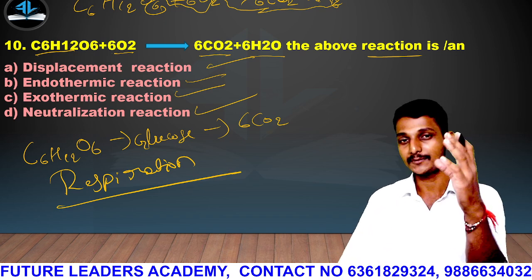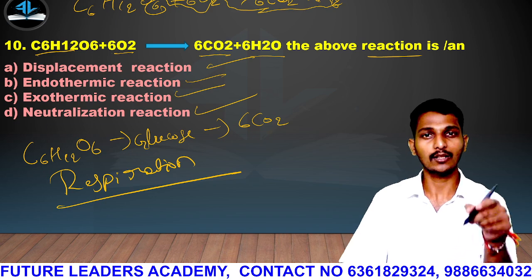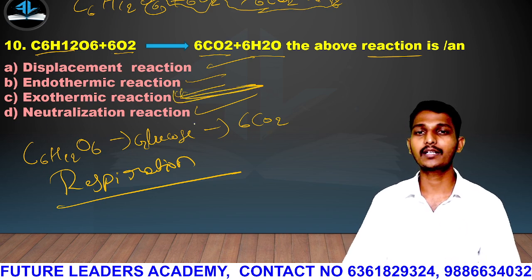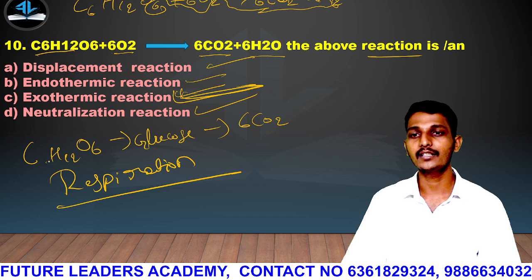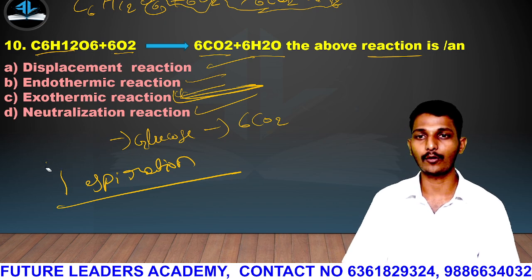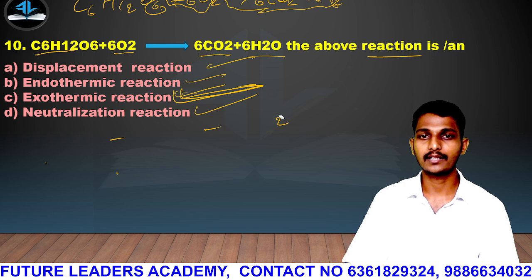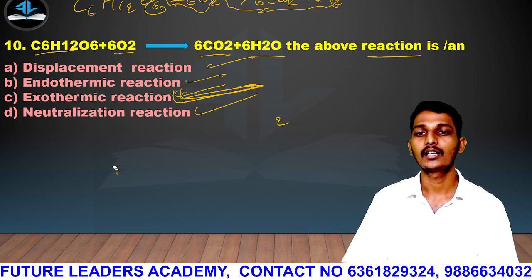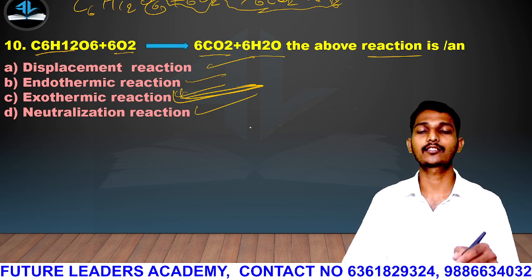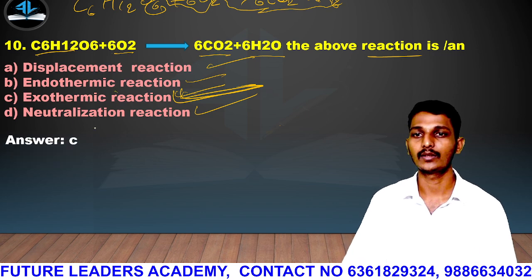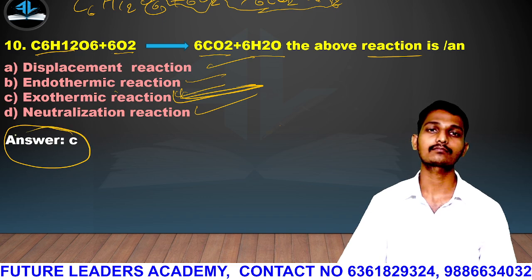Okay, so they ask a question that respiration is an example for exothermic reaction, guys. Exothermic means release of heat. Heat will be released in the body, that is called exothermic reaction. Any reaction in which heat is released is called an exothermic reaction. So the answer is exothermic reaction, that is C will be the correct answer.